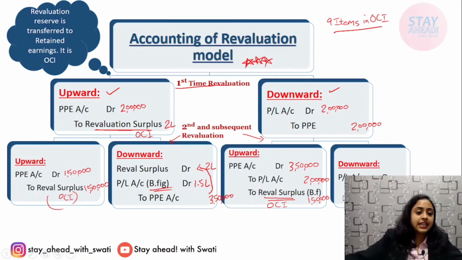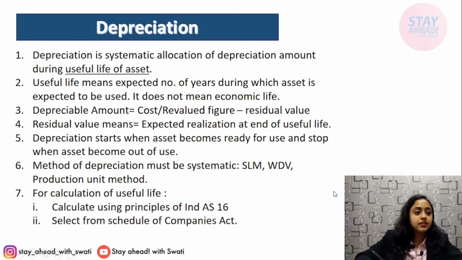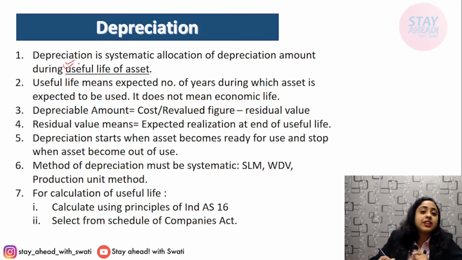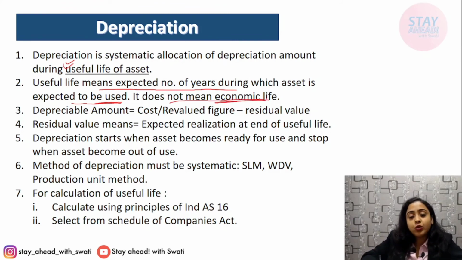Okay, next comes depreciation. The PPE standard also talks about depreciation. These are very minor things. Let's take a quick review. Depreciation is a systematic allocation of the depreciable amount over the useful life. Here in the standard, the term that has been used is useful life. Useful life means the expected number of years during which the asset is expected to be used. The number of years for which the asset is expected to be used. It never means the economic life, not the beneficial life, only the life for which it will be used.